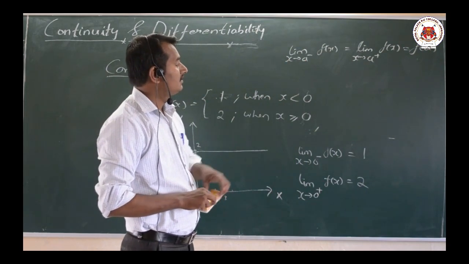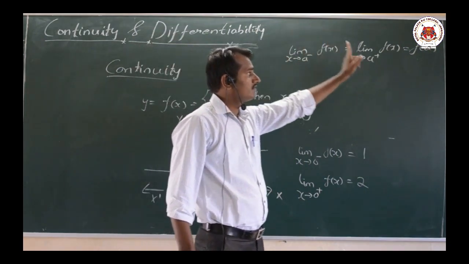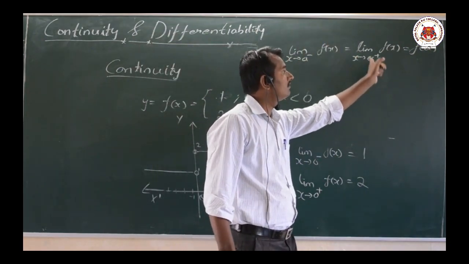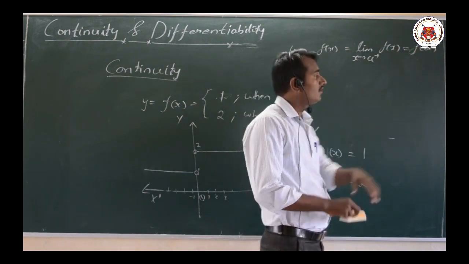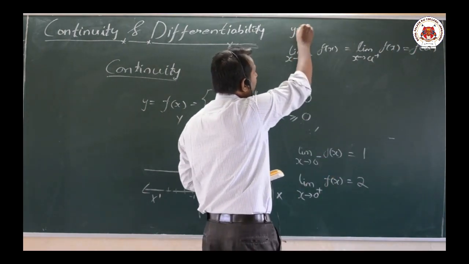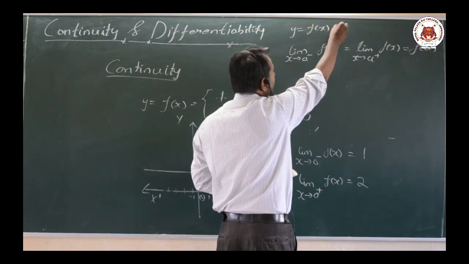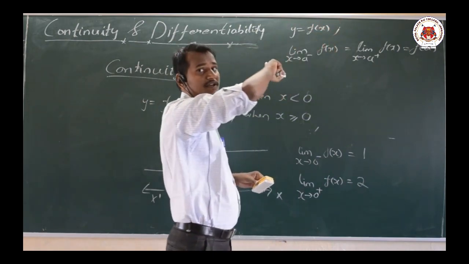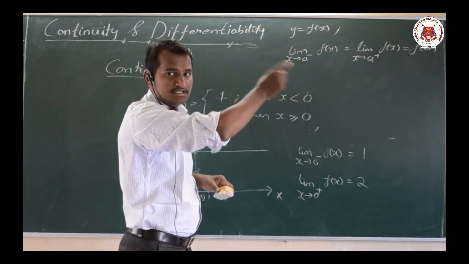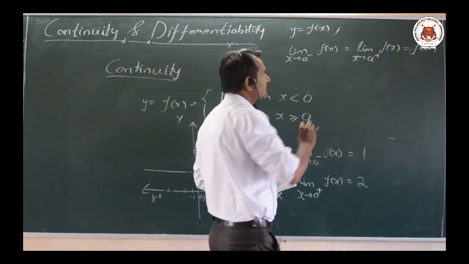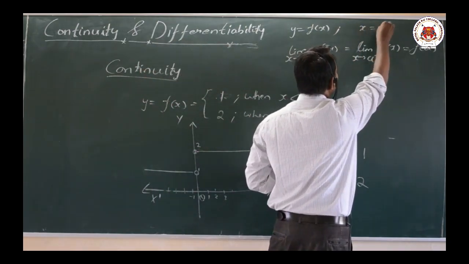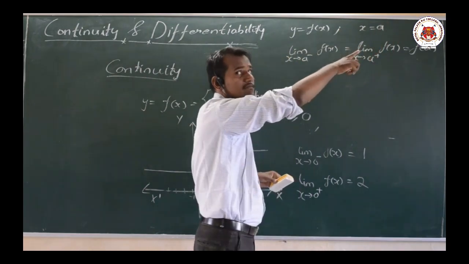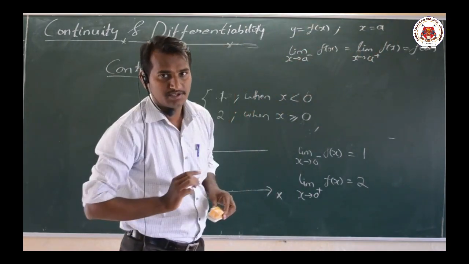Both the left hand limit and right hand limit should exist, and their value should be equal to f of a, where the function is y equal to f of x, a subset of the real numbers, and x equal to a is in the domain of the function f of x.